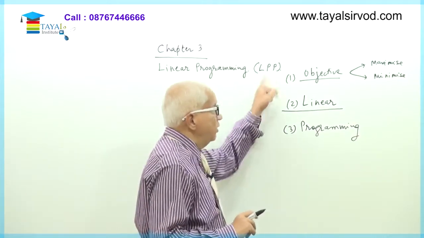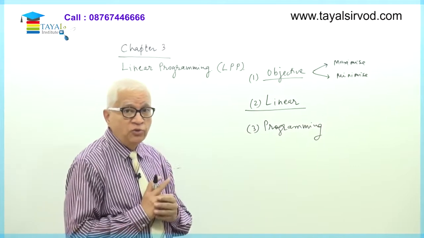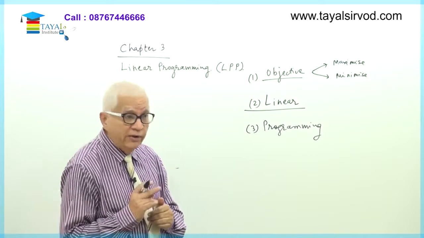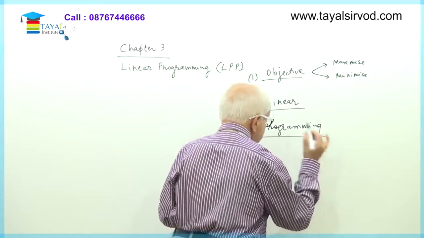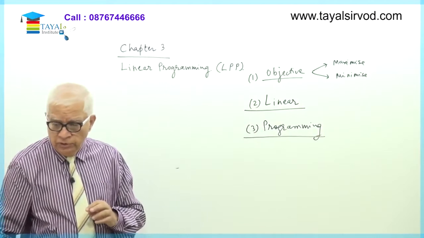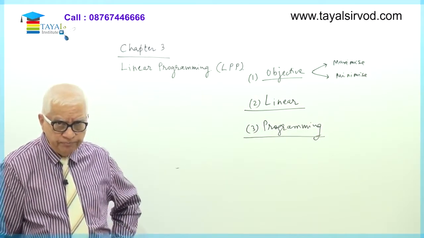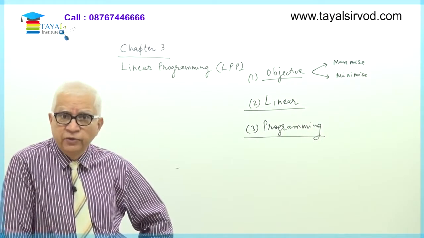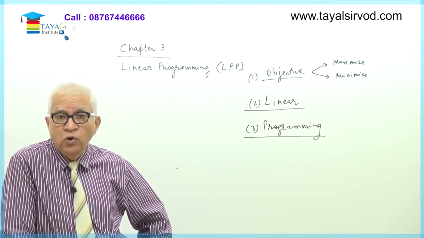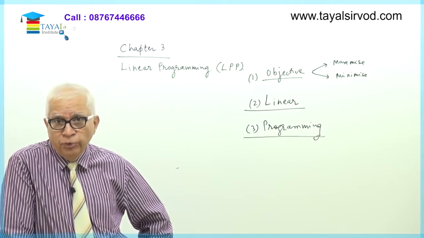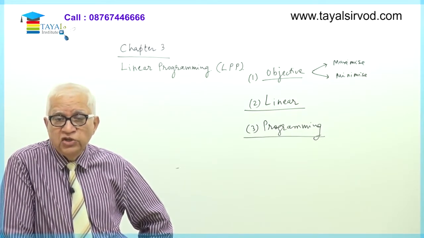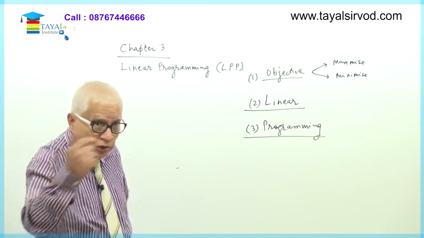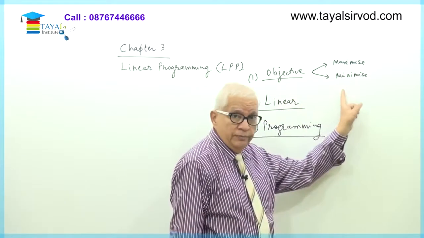We have understood that there is an objective. The objective could be to maximize or minimize. Linear relationship, what is a linear relationship, we have understood. Now I'll come to the programming part. Suppose my objective is maximize. If my objective is maximize, the relationship is linear, therefore I know that I can apply linear programming. What is programming? Programming deals with changing the values of variables, trying out various values of variables in order to achieve the objective.